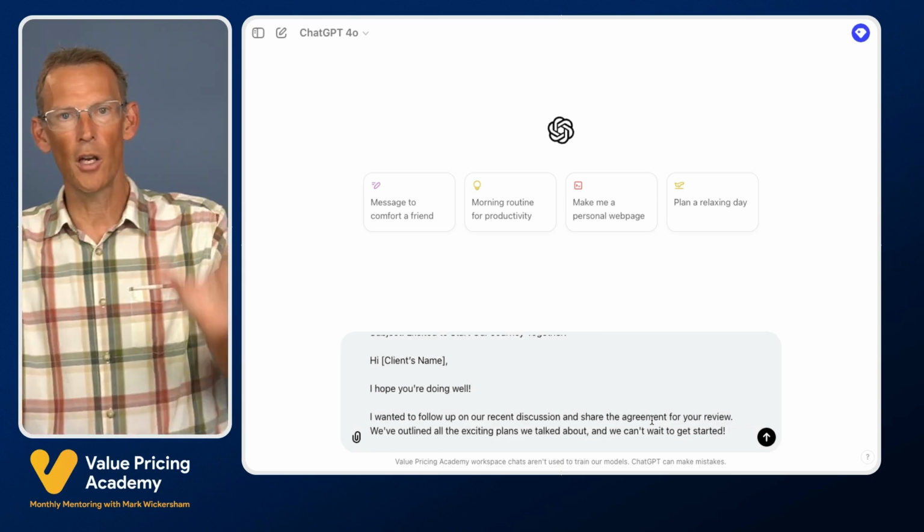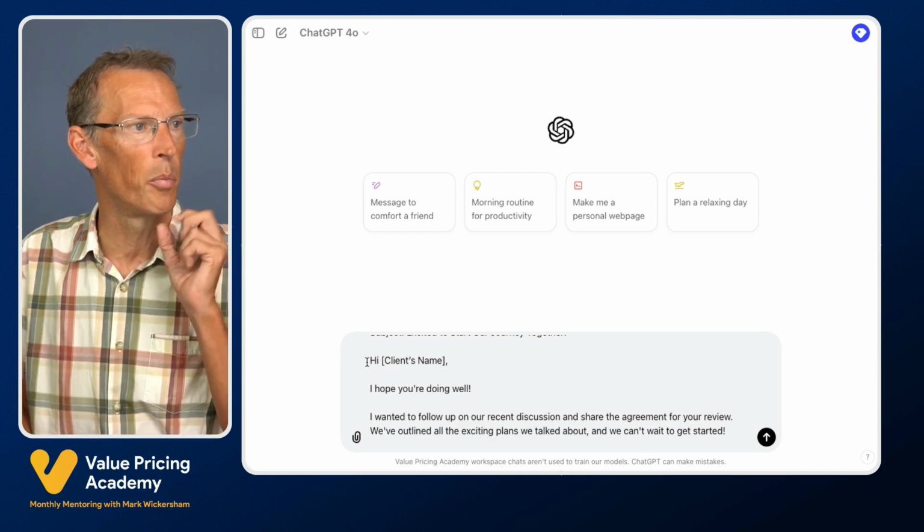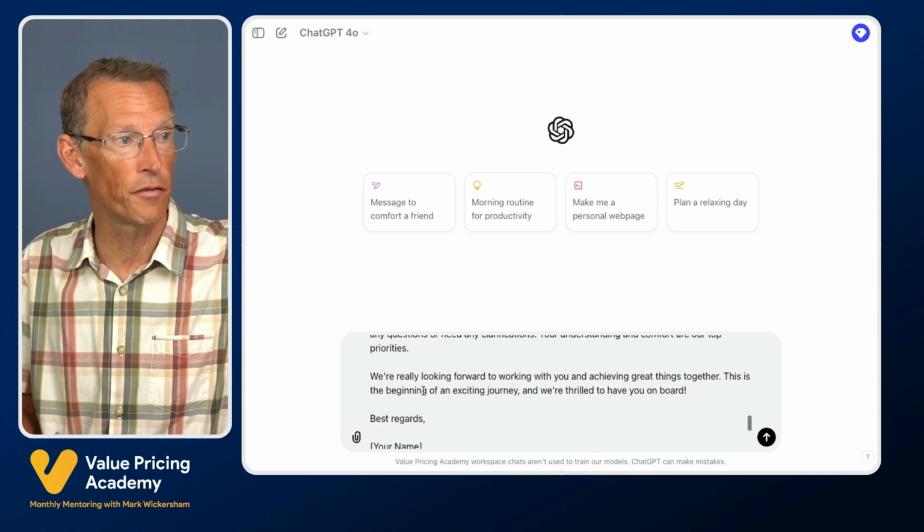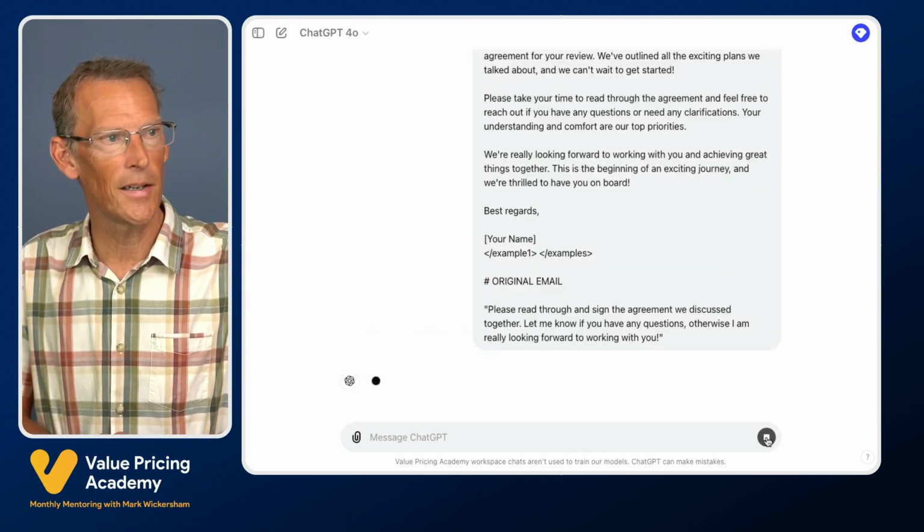And the example is so important because this is where we train it in. For example, do you say hi or hello or good morning? How do you sign off? So let's just run this quickly. Let's see what it does.